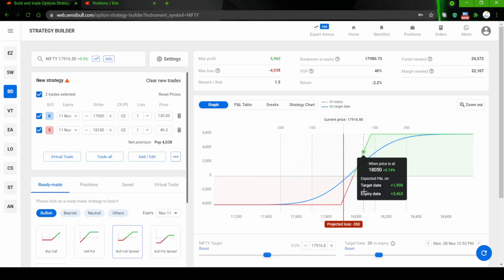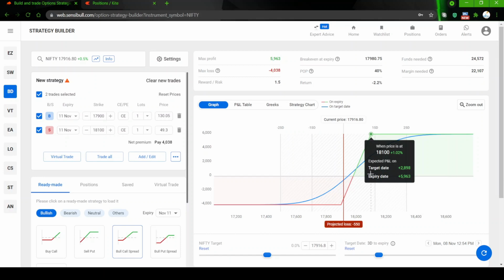Okay, before that there will be profit. If it is above the break even, there will be very good profit, but the maximum profit can be attained only on expiry. You can see, if the market goes to 18,100, you consider the market gaps up by 200 points tomorrow, 1% up tomorrow, then the gain you are going to see in the strategy is about 2,900 rupees.